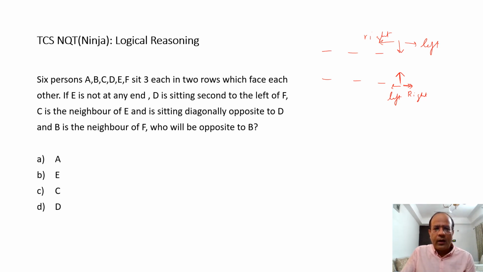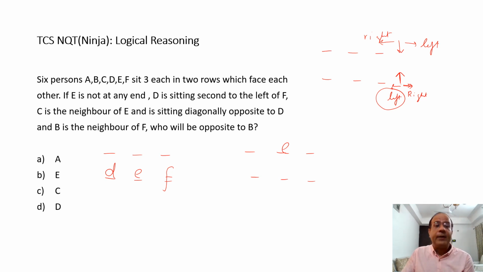I can draw it here as well for my reference. If I read the first clue, it says E is not at any end. Fair enough. E is not at any end would mean I can keep E over here, or I can draw it like this as well and keep E over here. Now, the next clue: D is sitting second to the left of F. I don't know where F is, but let's say F happens to be over here. What do I know? The left is on this side for these people. So second to the left would mean D has to be over here.